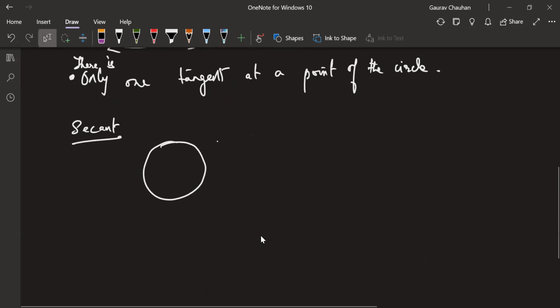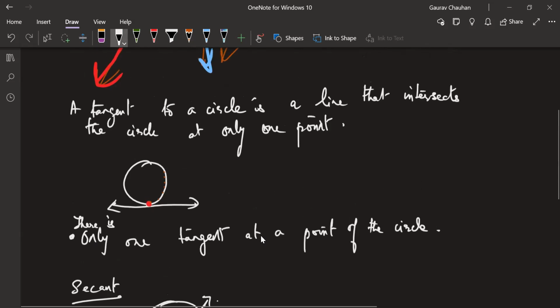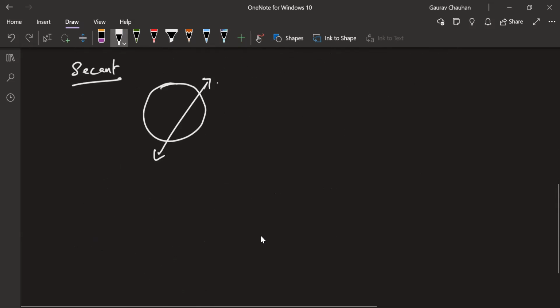All right. So for secant, you'll draw one rough diagram, and you will define it as a line that intersects the circle at 2 points. How do you define this? A line that intersects the circle at 2 points.